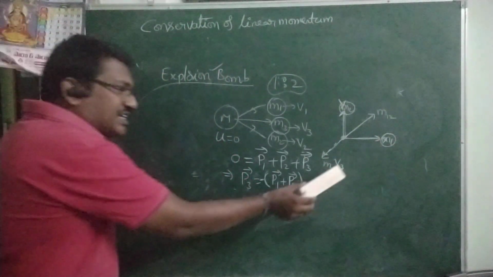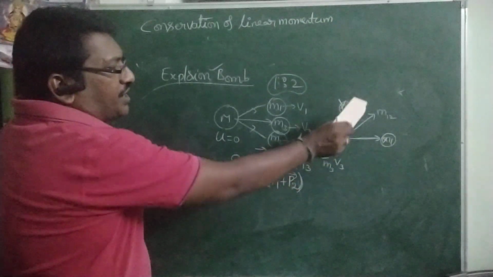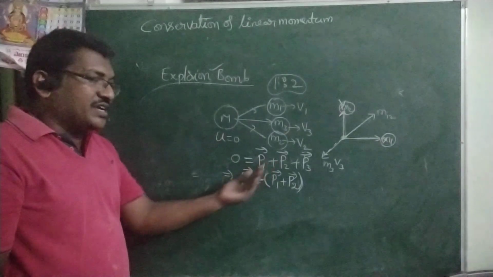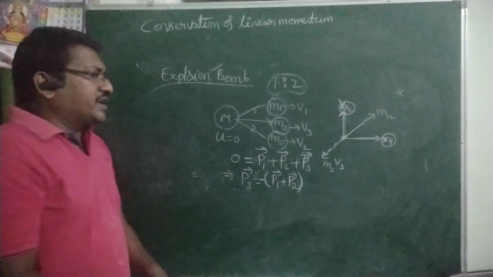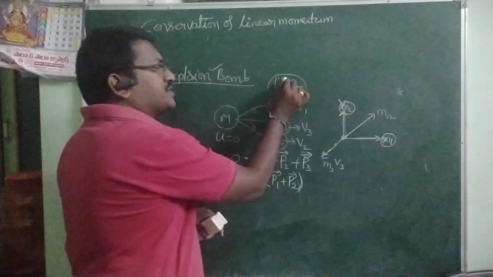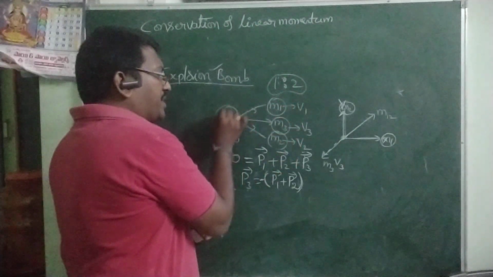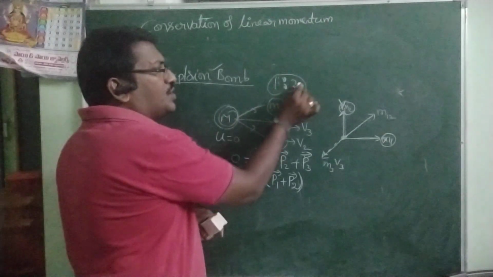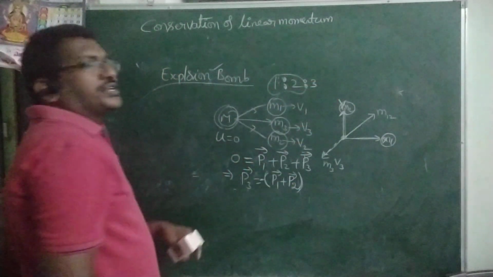So what is the velocity of the third piece? We can calculate it like this. What is the magnitude, with what velocity can it travel? For example, here also the bomb explodes into three pieces. The masses are in the ratio 1:2:3.